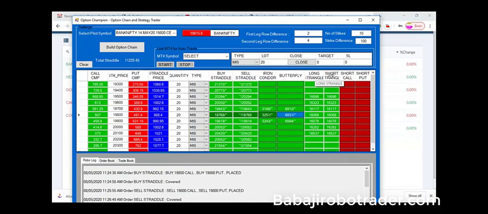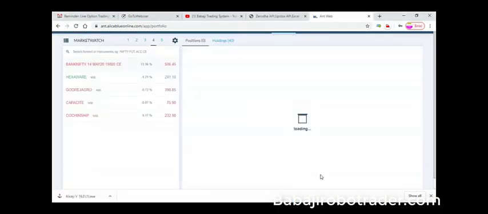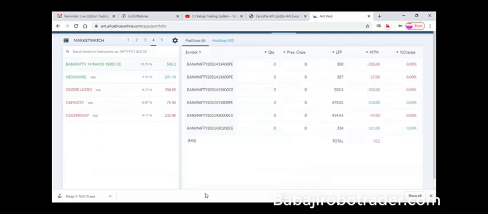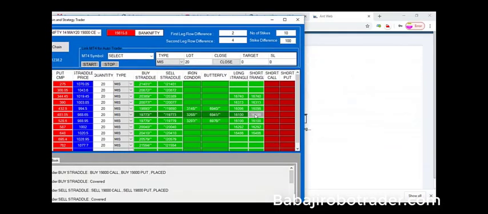So when you're going for a long strangle and a short strangle, that is the same as the straddle. A straddle means we are buying at the same strike price, and a strangle means we are buying away from the strike price. Okay, I will build this one. Okay, I just bought and closed at the same time. So the position has been closed.